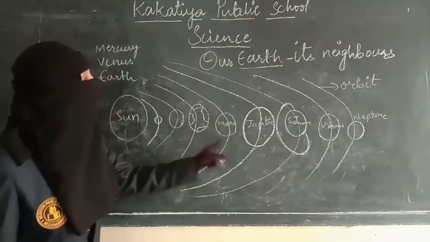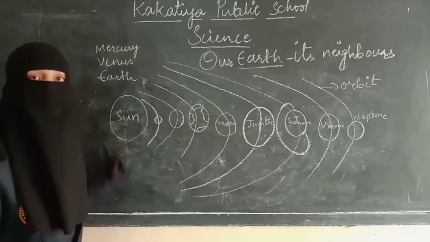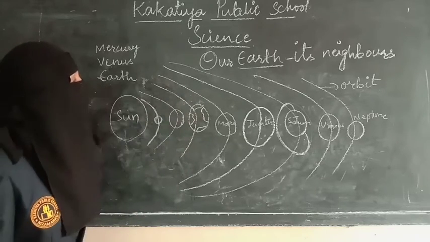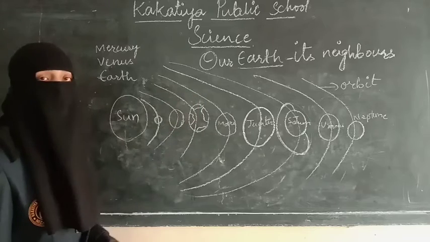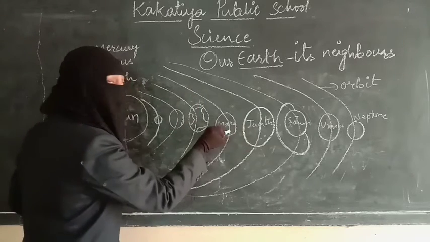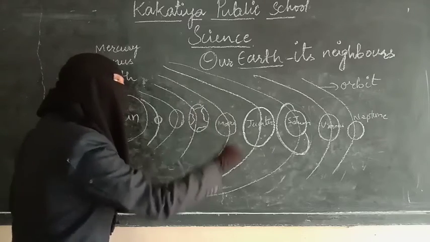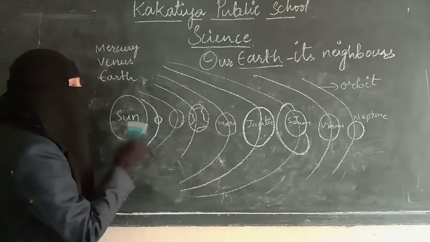All these planets revolve around the sun in their particular circular orbits. These circular paths are called orbits. This planet will not enter this orbit. This planet will not enter the orbit of the Earth. They have their own orbits on which they revolve.